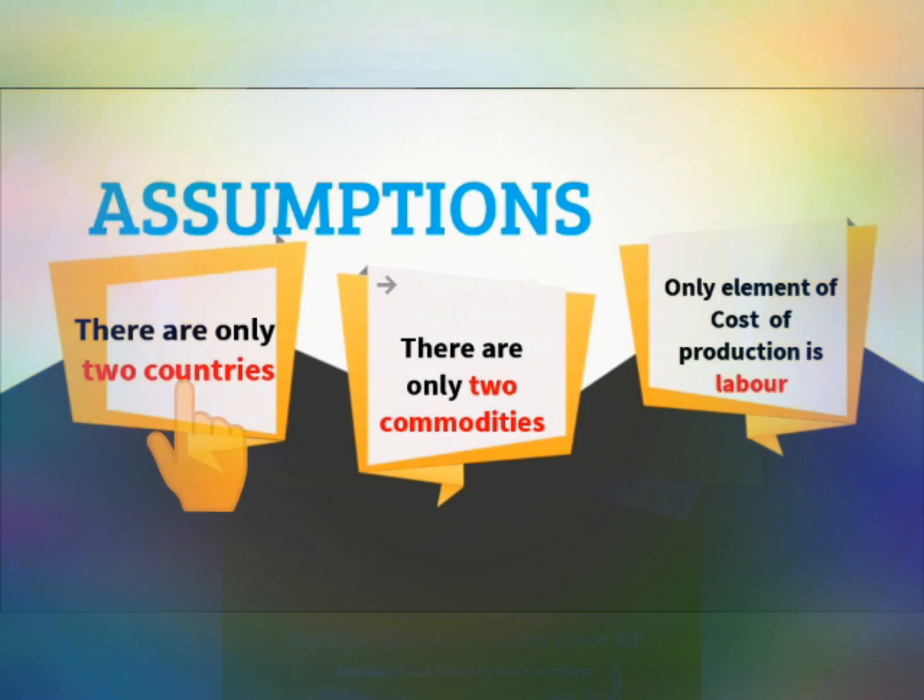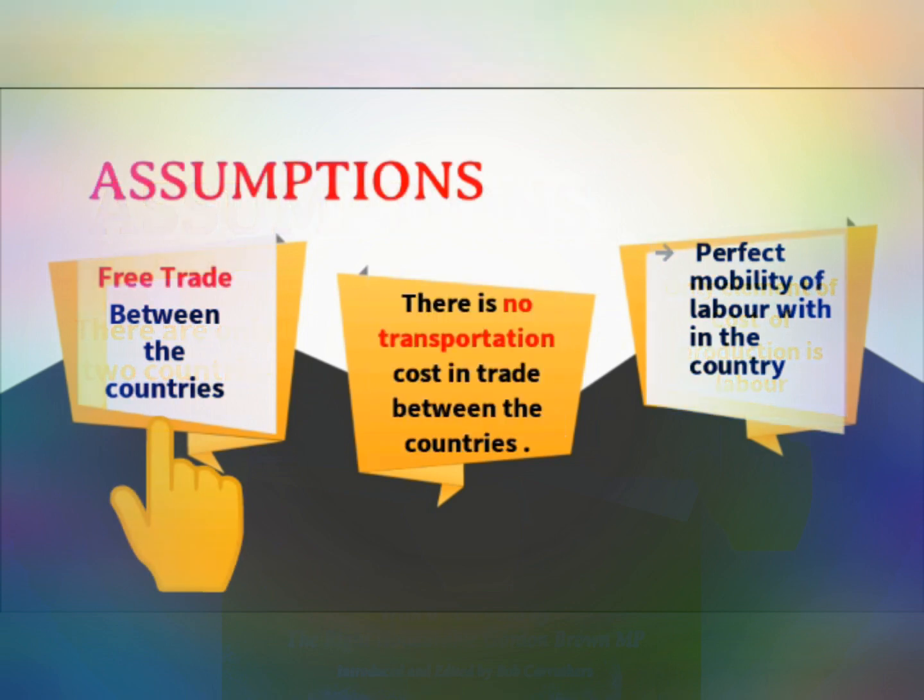First one, there are only two countries. It means according to this theory, the number of participating countries in a trade will be only two. And the second assumption, there are only two commodities. It means the number of commodities in a trade will be only two. And third one, the only element of cost of production is labor. It means according to this theory, there is no other cost of production in a trade, like material cost, capital cost, or transportation cost. Only element of cost of production will be the cost of labor.